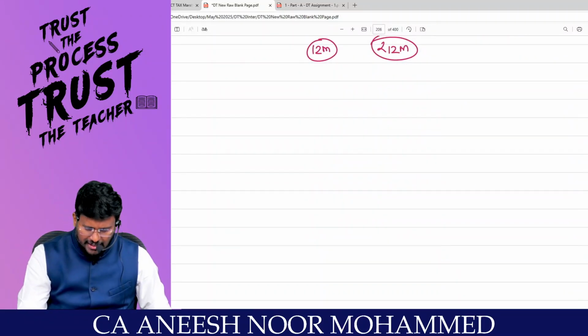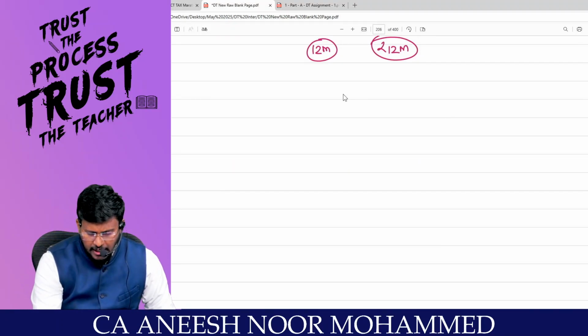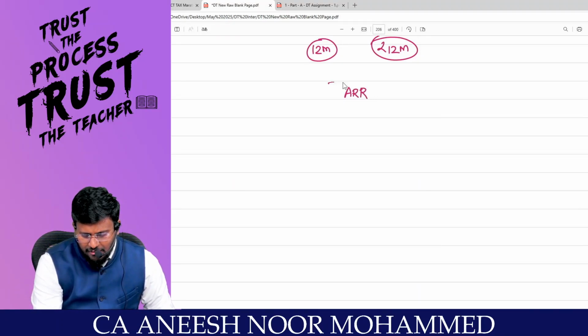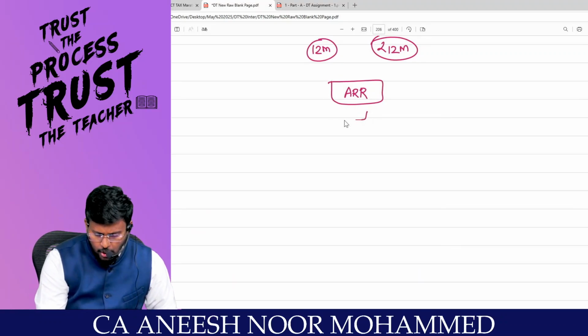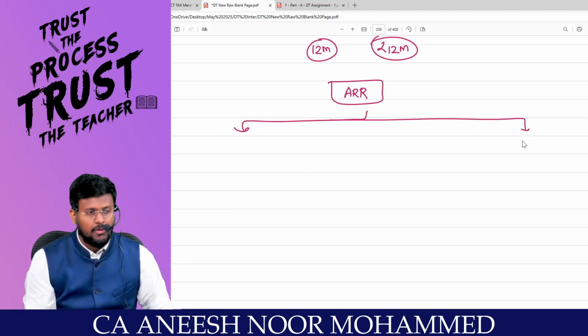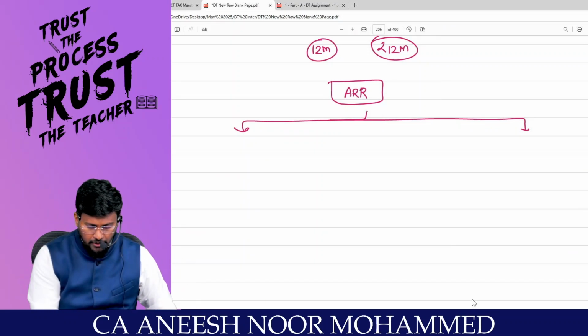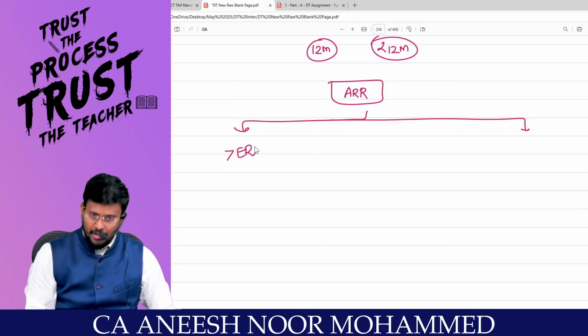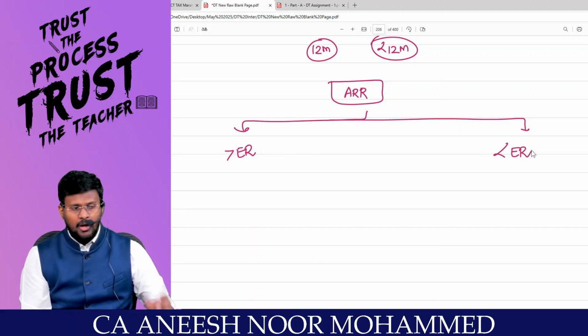So what the Income Tax Act is saying is that I will give you a solution. Don't worry. You take the actual rent received in one hand. There are 2 situations, my dear lovable students. You check whether the actual rent received is more than the expected rent, or less than the expected rent.